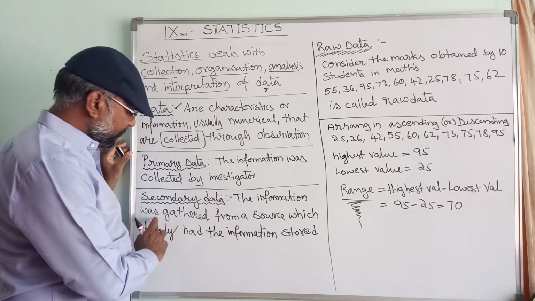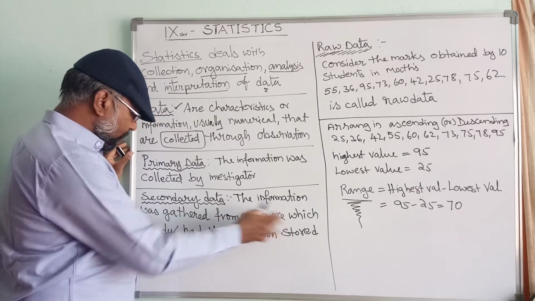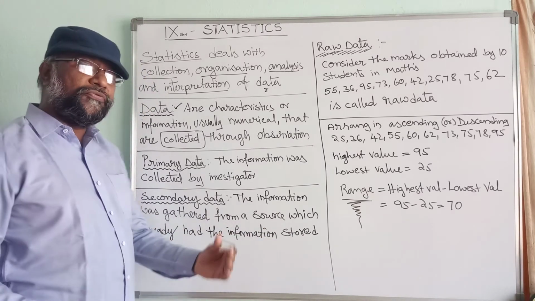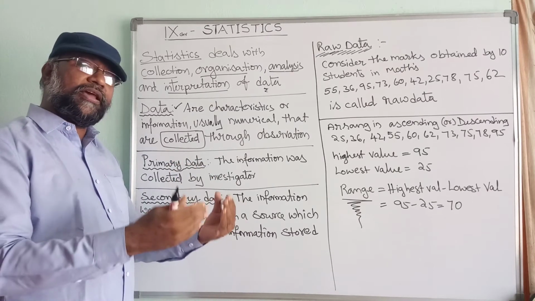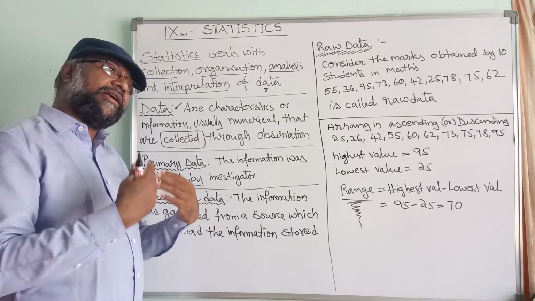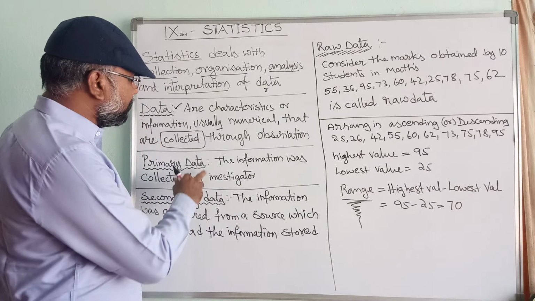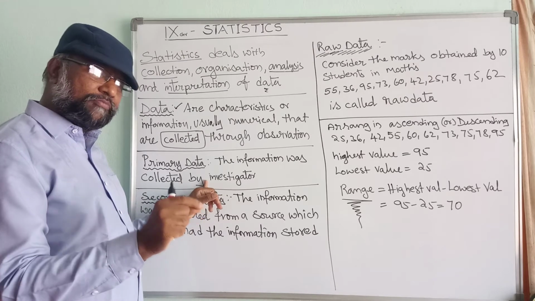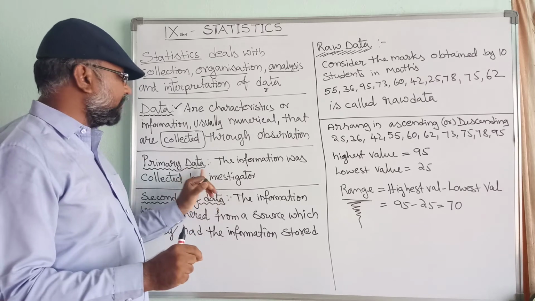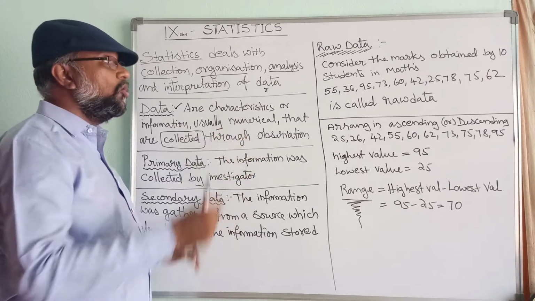The information was gathered from a source like a newspaper or the internet, which already had the information stored. If you collect from newspapers or the internet, remember they already collected from different places. So likewise we have primary data. If you collect by yourself, that data is called the primary data. The secondary data means the data which was collected by someone already.